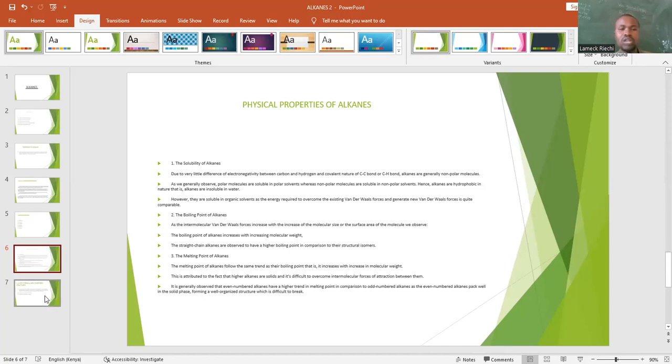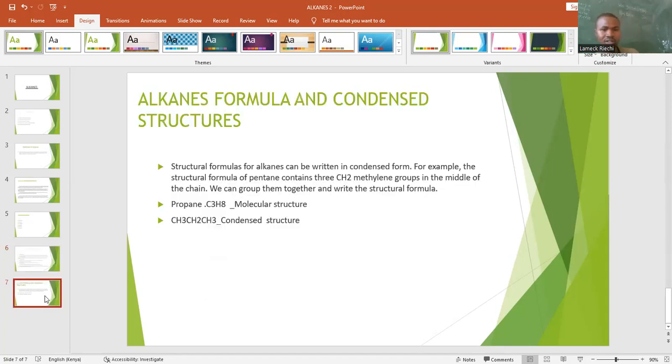Now we want to look at the alkanes formula and the condensed structure, after we have covered the physical properties of alkanes. Structural formulas for alkanes can be written in condensed form.